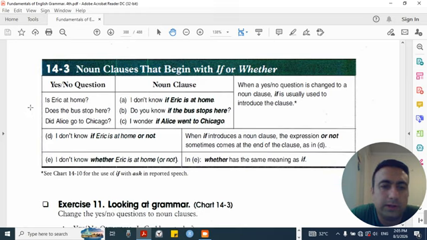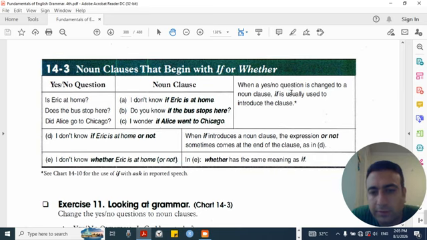14.3 Noun clauses that begin with if or whether. Yes-no question, noun clause. Is Eric at home? Does this bus stop here? Did Alice go to Chicago? A. I don't know if Eric is at home. B. Do you know if the bus stops here? C. I wonder if Alice went to Chicago.